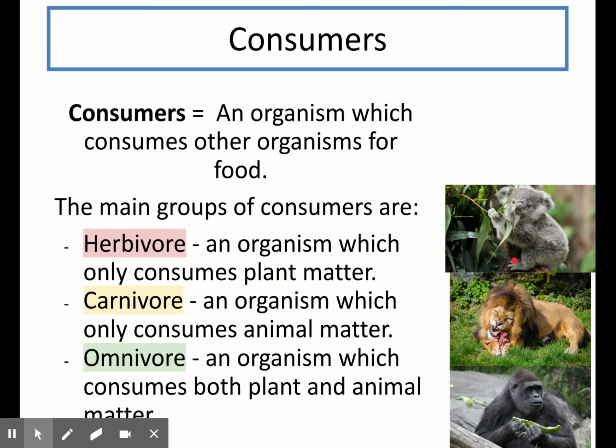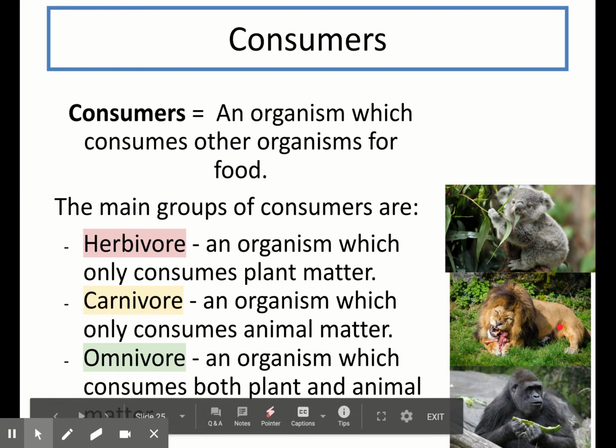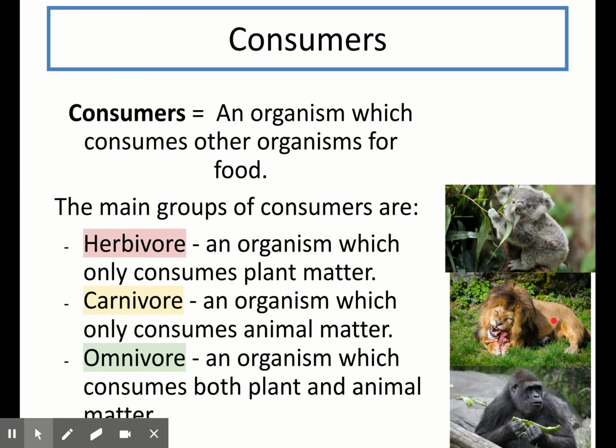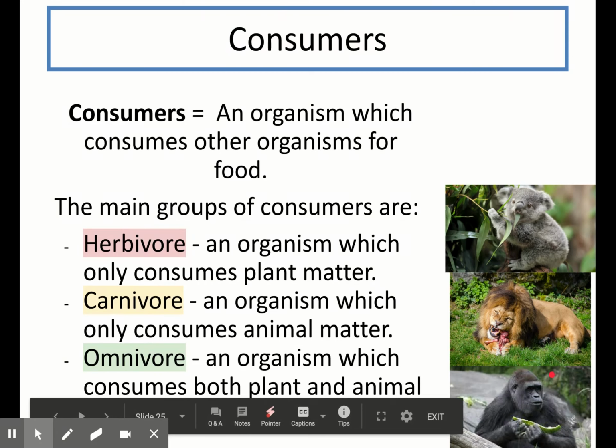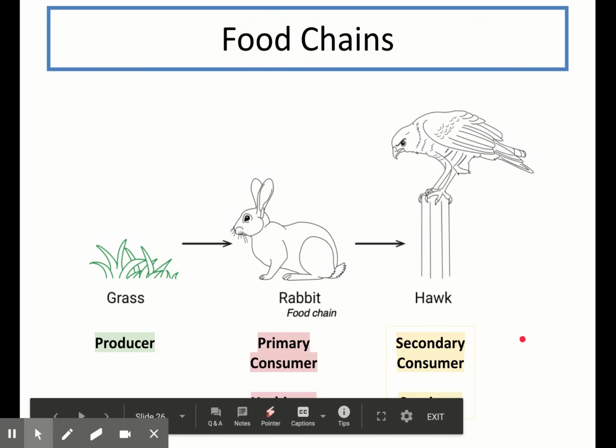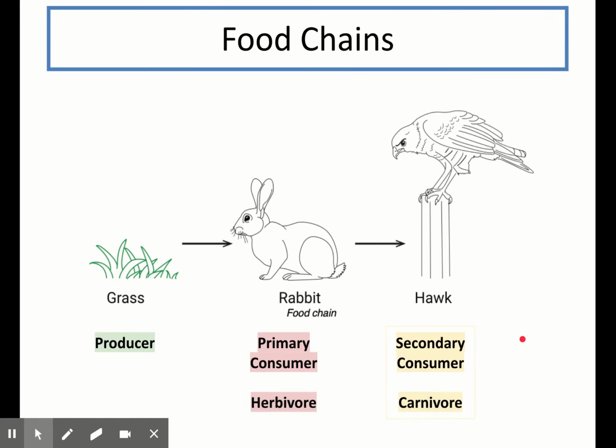Here down the side, you can see some examples. So a koala is a herbivore as it only consumes plant matter. A lion is a carnivore as it only consumes animal matter, and a gorilla is an omnivore like us as it consumes both plant and animal matter. So if I edit our previous food chain, you can now see the terms I compare with each organism.